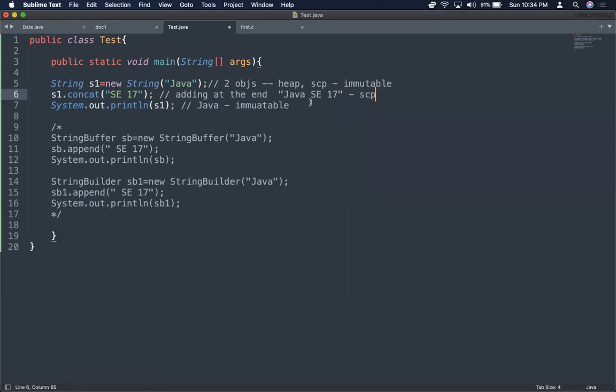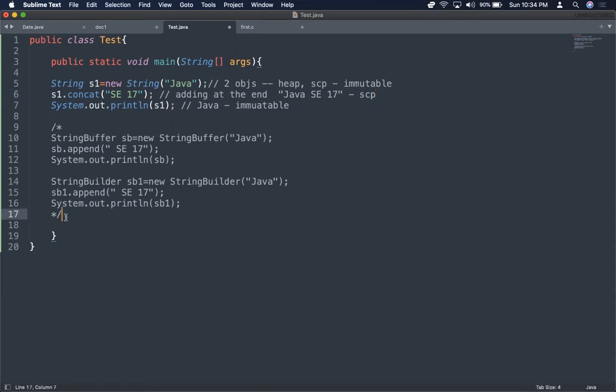Even though a new string is getting created in the SCP, like Java SC17, after the concat method is applied on S1, it's not getting referred by anything, right? So my S1, because it is immutable, is referring to Java only. That's why I got the outcome as Java. Fine. So String, as part of the java.lang package, is a final class, and it is an immutable class.